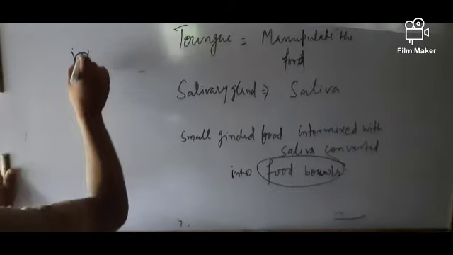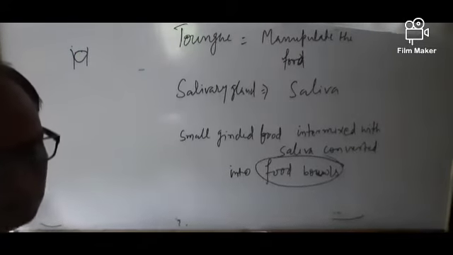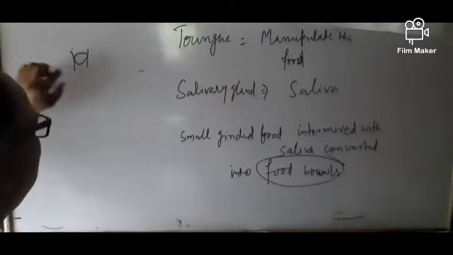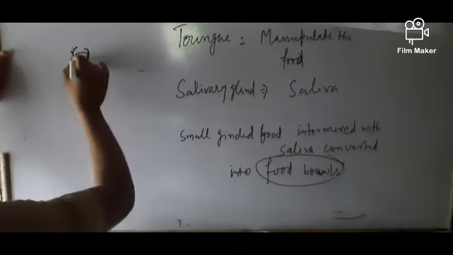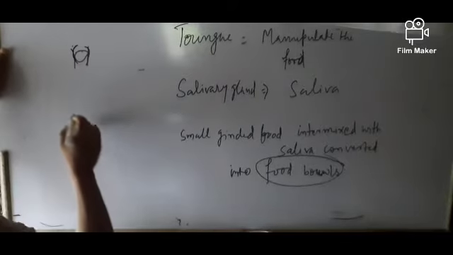These food boluses go from the mouth to the oesophagus. Here in the oesophagus the peristalsis movement starts.